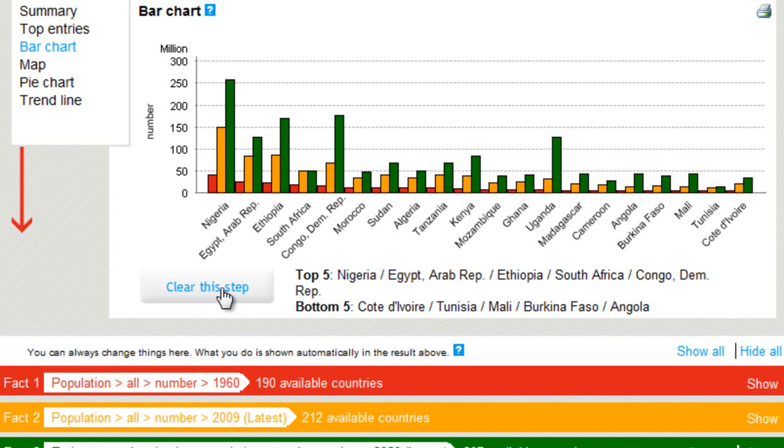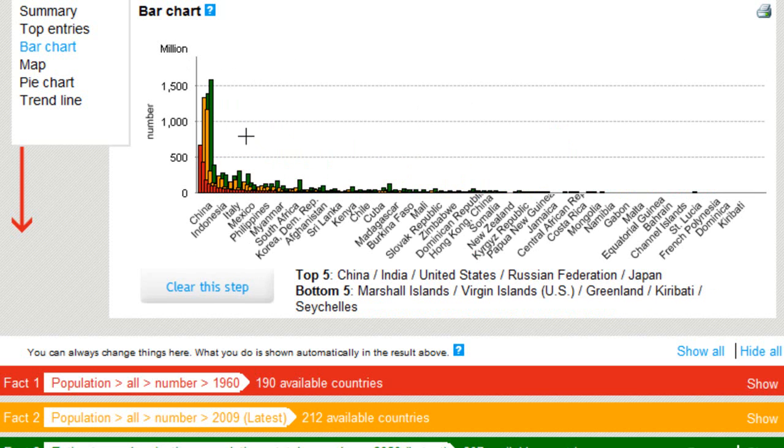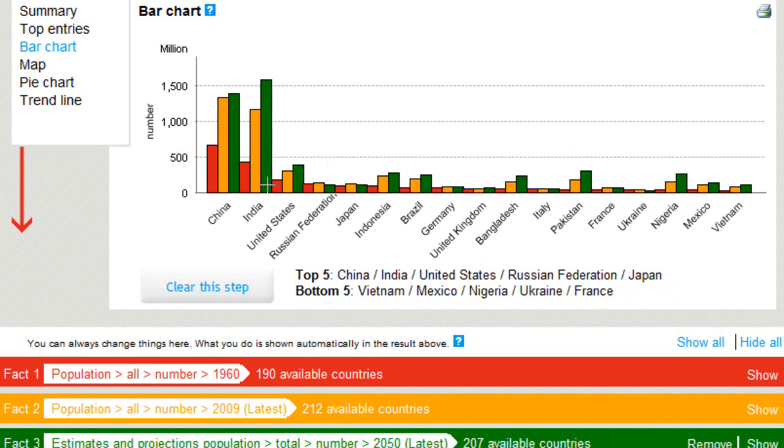And let's go back to all the countries of the world. Clear this step. And let's take a look at the biggest countries of the world. India. The population will be bigger than in China, but China is bigger today. Russia, they will decrease. Japan, they will decrease.